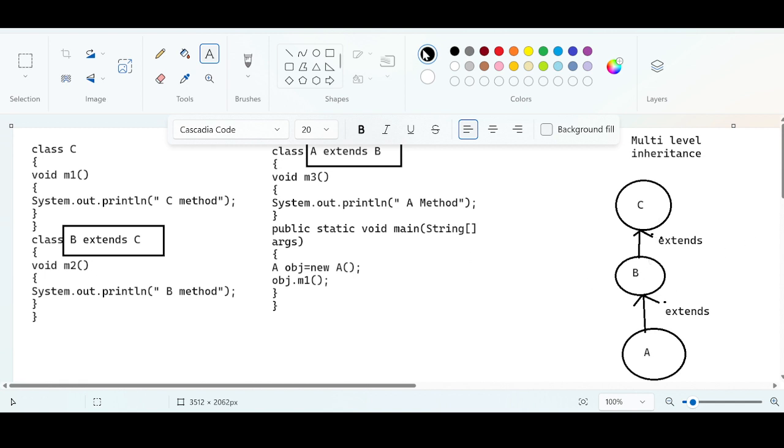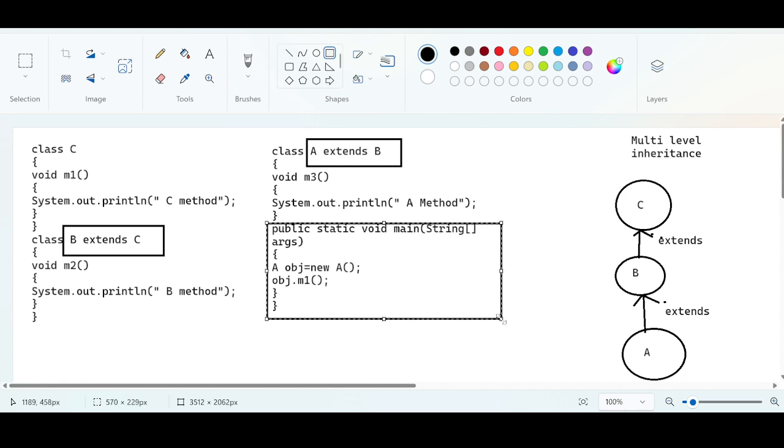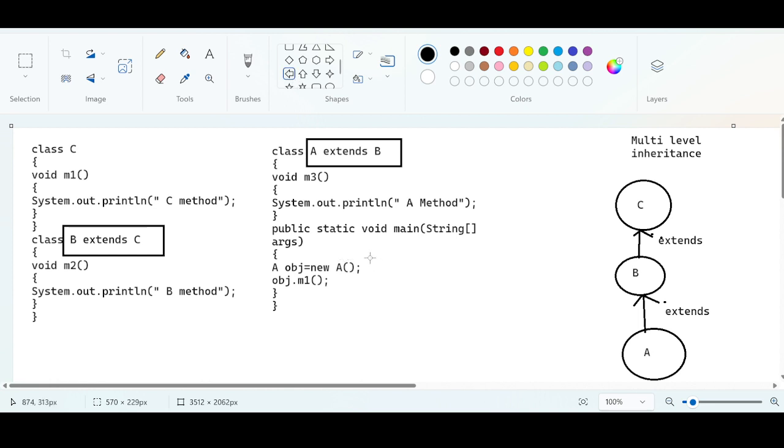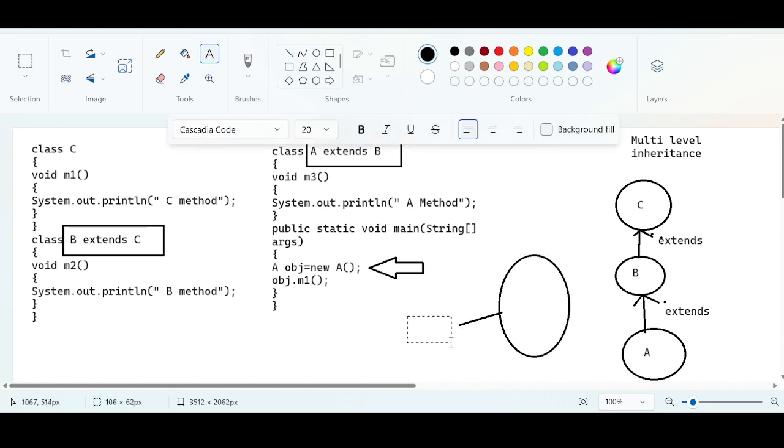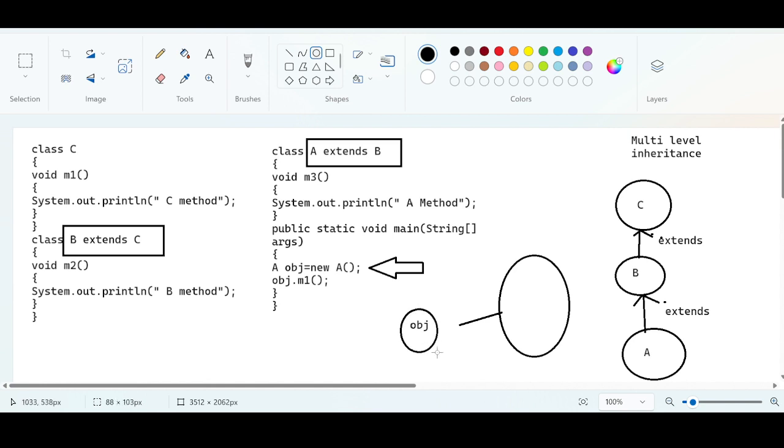Right now you see the main thread will get executed. The main thread will be created and it is going to execute all instructions inside the main method. Yes or no? We have the first instruction, object creation. Create an object and the reference variable of this object is obj. Now you focus, guys. Now we are calling something here. Obj.m1. Obj is of what type? Obj reference variable belongs to class A.